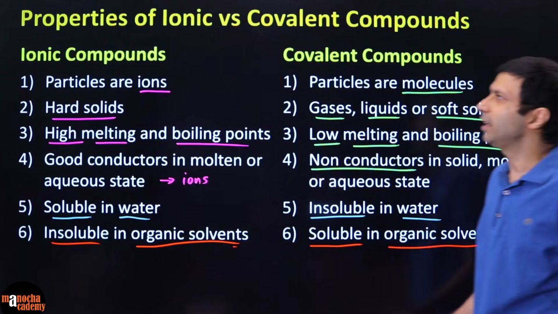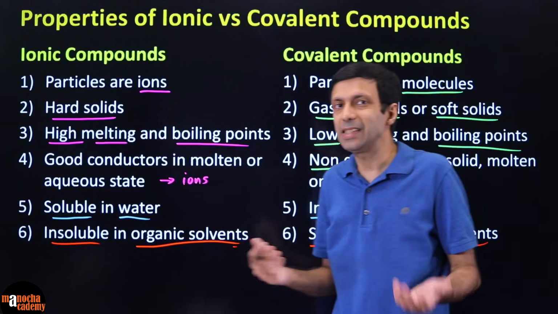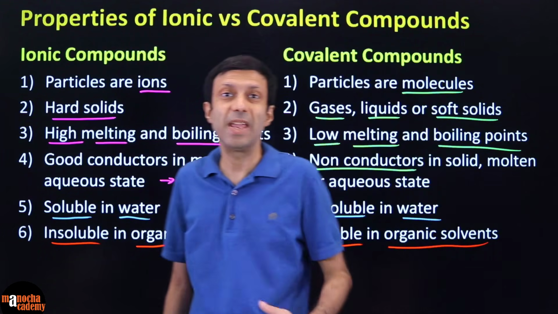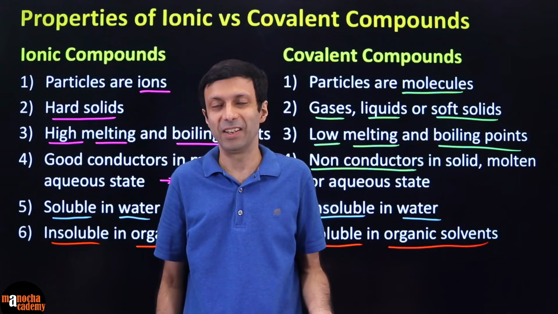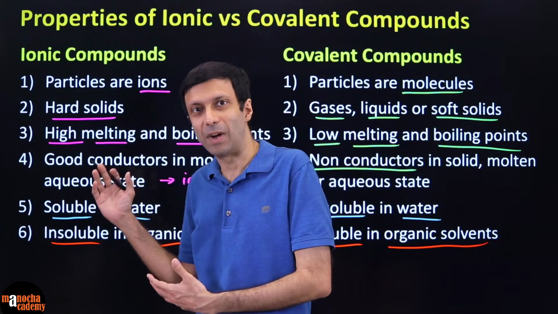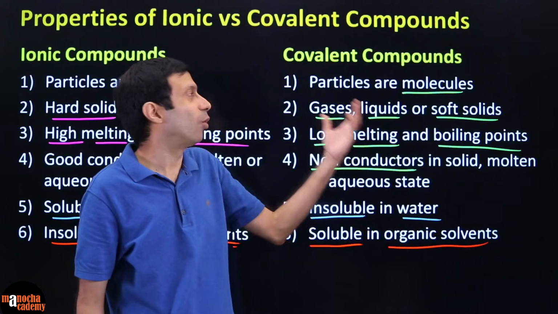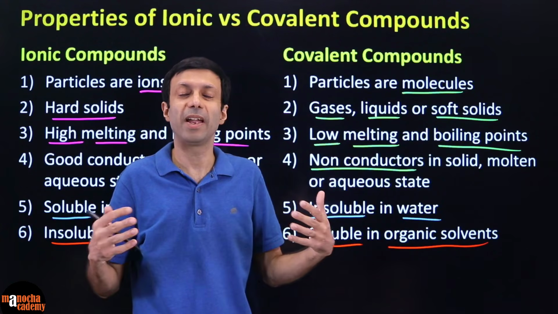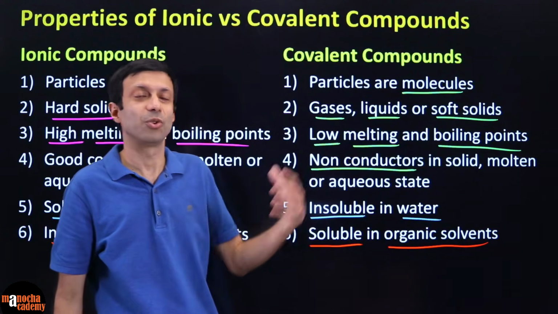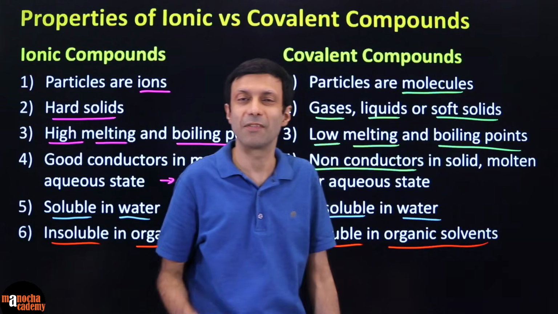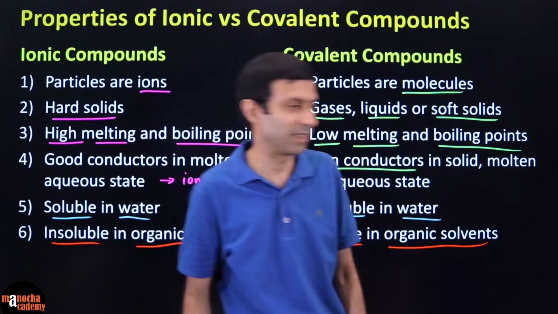So here you can see these differences, and you can easily understand these differences based on the bond that we have seen, right? The ionic bonds are formed from ions, whereas covalent compounds are formed usually by sharing of electrons. So they end up having particles, having molecules, not ions.